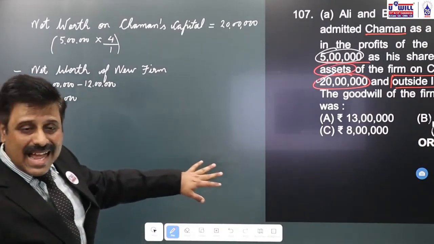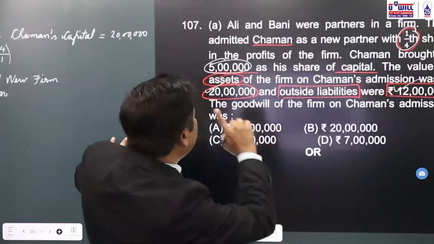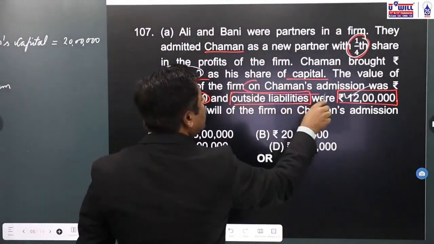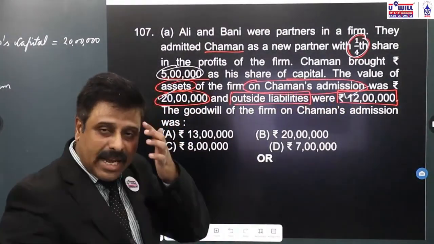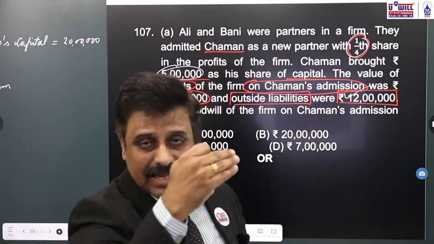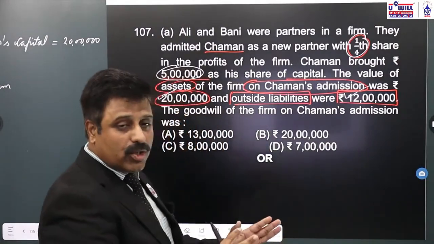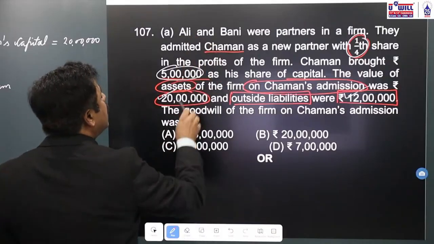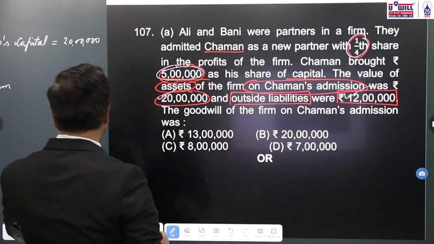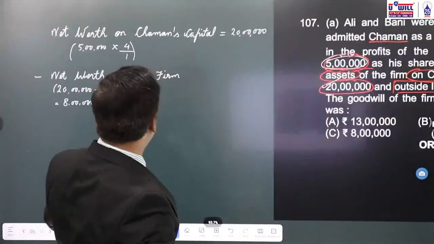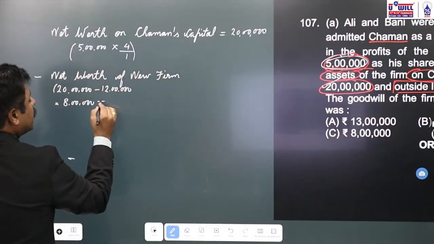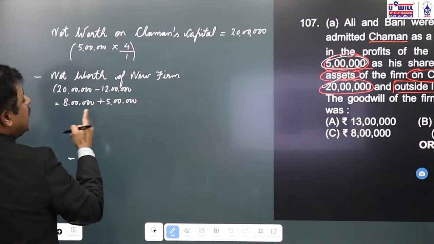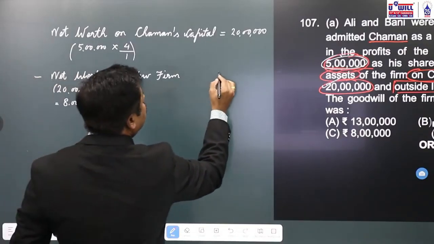But this 8 lakhs will be the capital of only Ali and Bani, because this was the capital on Chaman's admission. That means this 8 lakhs, assets minus liability, is the net worth of the new firm, but it includes the capital of only Ali and Bani. Further, if I add this 5 lakhs, which is the capital of Chaman, then in the new firm now, including Chaman's capital, what is the net worth? 8 lakhs plus 5 lakhs, 13 lakhs.